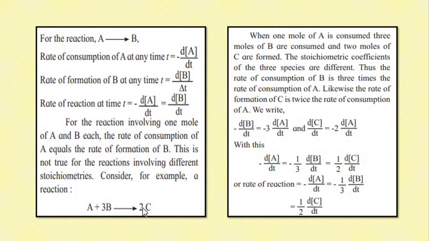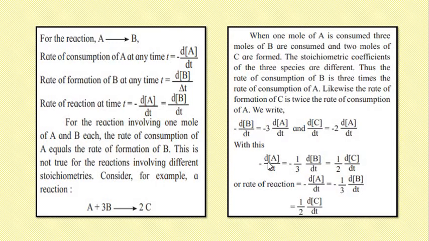We will write for such a reaction: because A and B both are reactants, we will have a minus sign along with them, and because C is the product, we will have a positive sign with it.